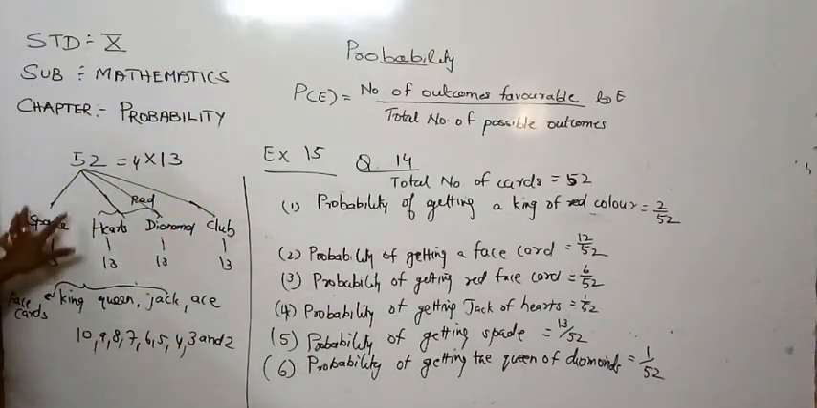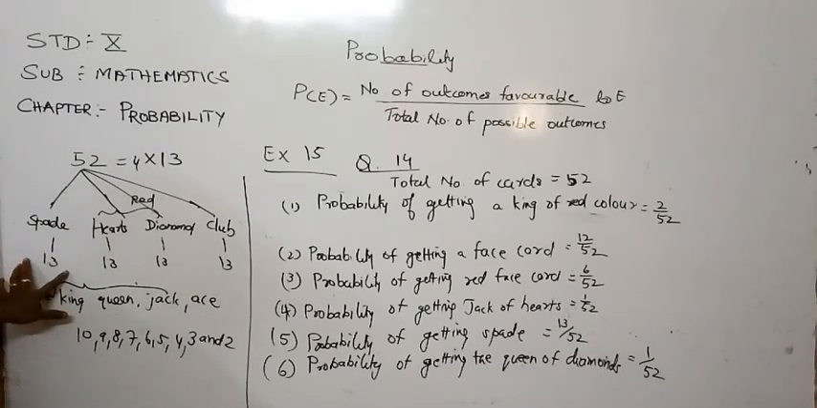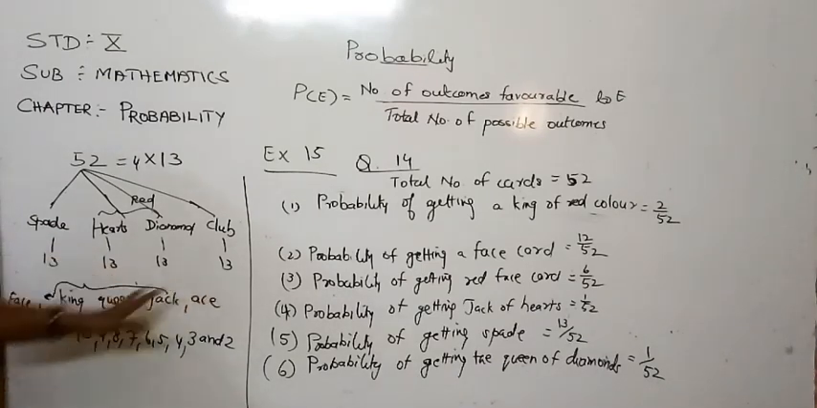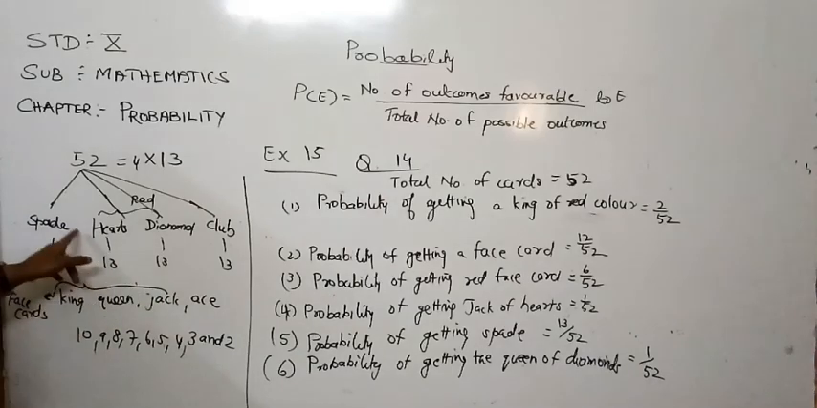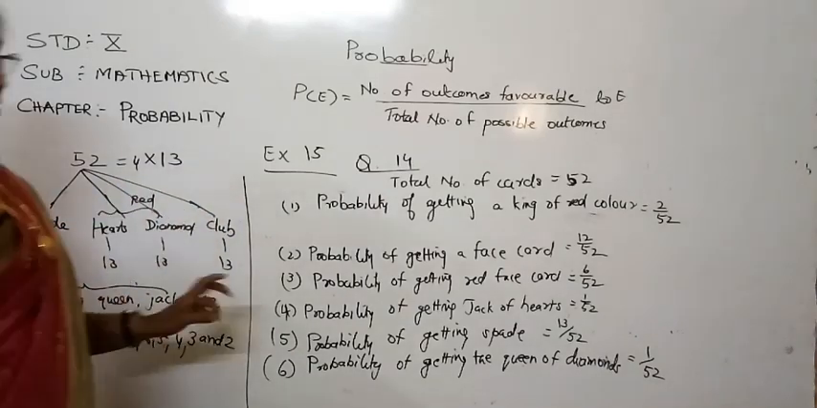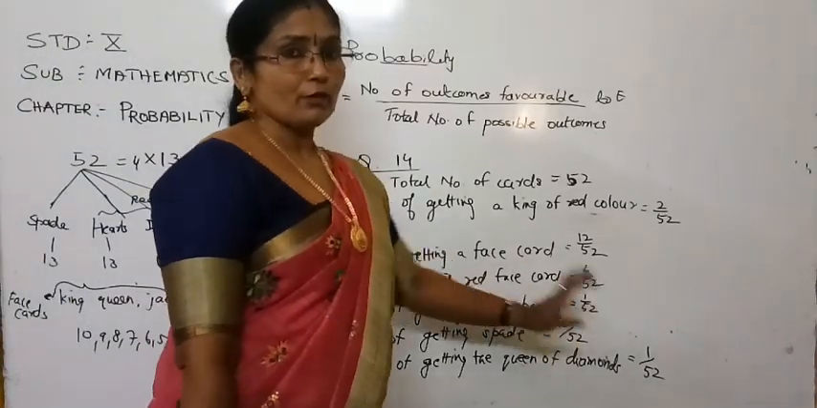Next one is the probability of getting a spade. How many cards are there in spade? It will be 13. Which are they? King, queen, jack, ace and the numbers. Only spade has 13 cards. Therefore we will write 13 by 52.